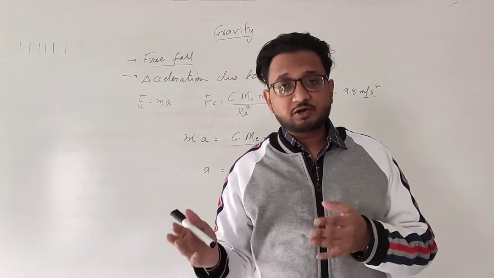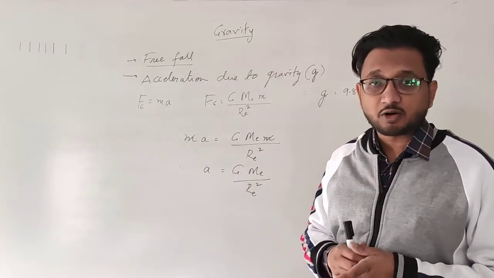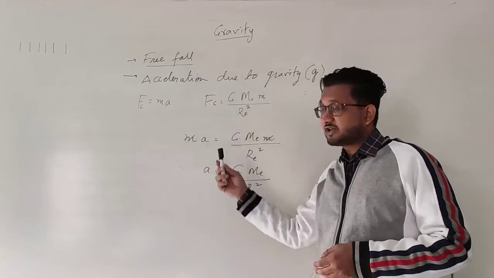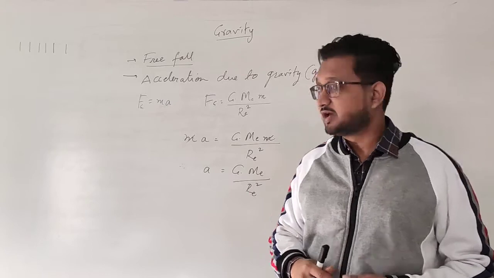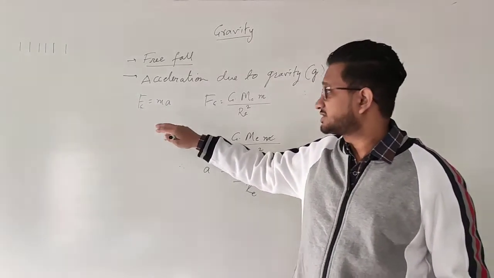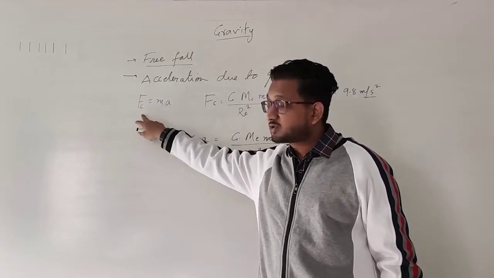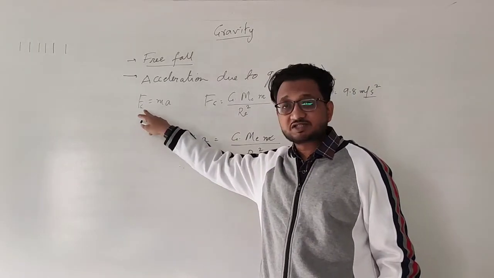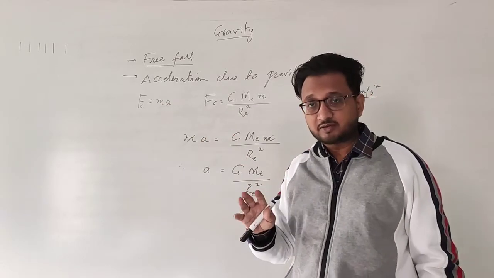And it does not depend on the mass of the object, because the acceleration acting on all objects will be the same. How? Because we did a little derivation ourselves to find the acceleration with which the object will be moving. For that, we took Newton's second law of motion, that is, force is equal to mass into acceleration. This force happens because of the gravitational force, so the gravitational force is equal to mass into the acceleration of the free-falling object.